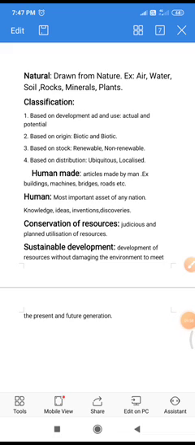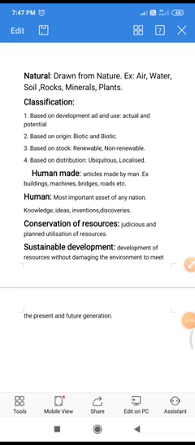Now we will move on to the next, based on the origin. On the basis of the origin, resources can be classified into biotic and abiotic resources. Abiotic resources are non-living while biotic resources are living. Soils, rocks and minerals are abiotic and plants and animals are biotic resources.